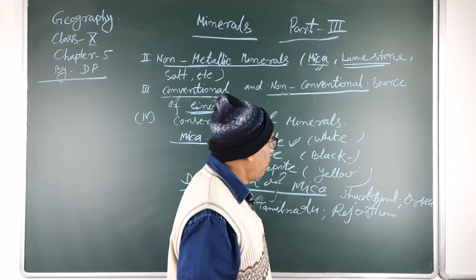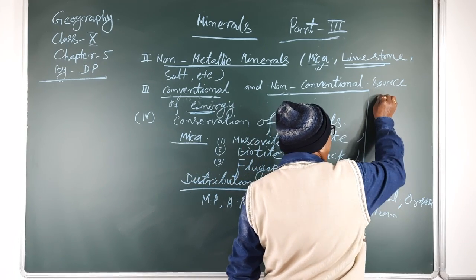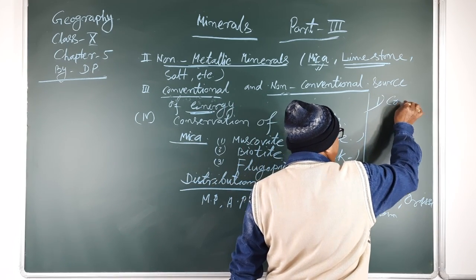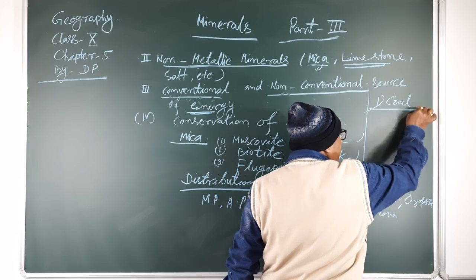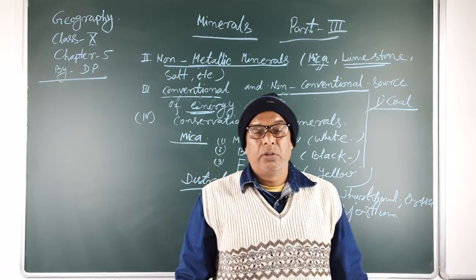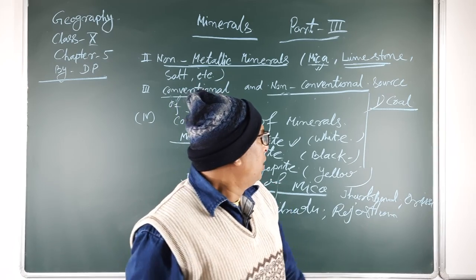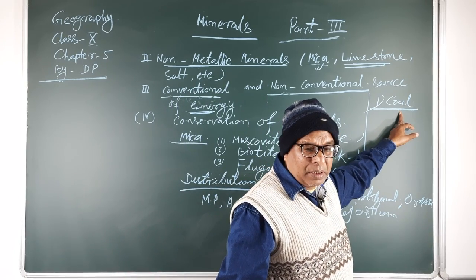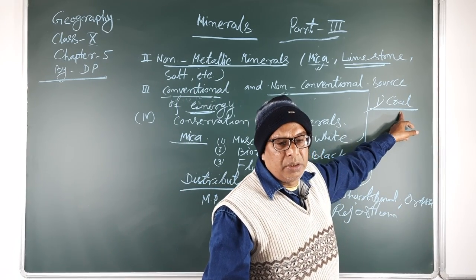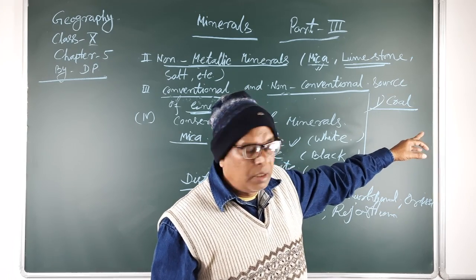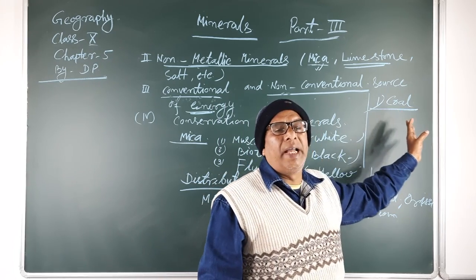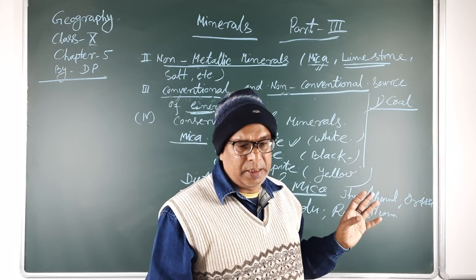Now, under the conventional sources of energy, we will firstly discuss coal. You know, coal is an important source of energy. It is found in our country mainly in the plateau regions and river valley basins.